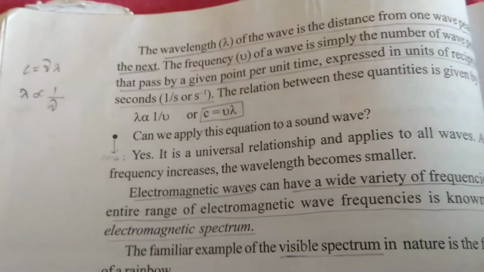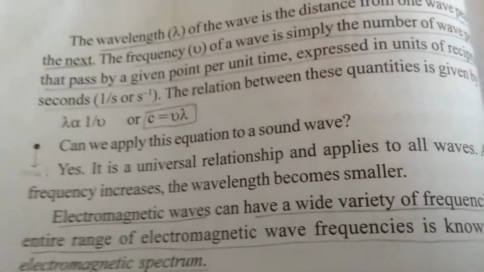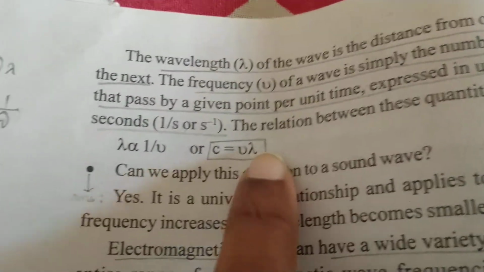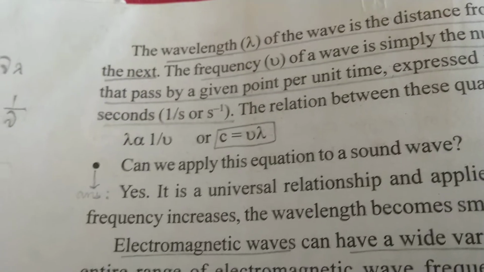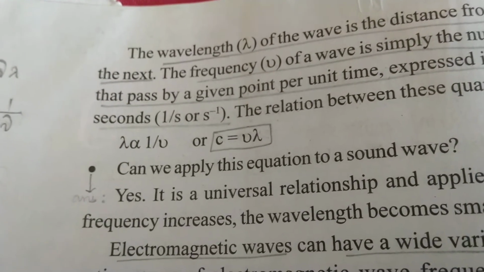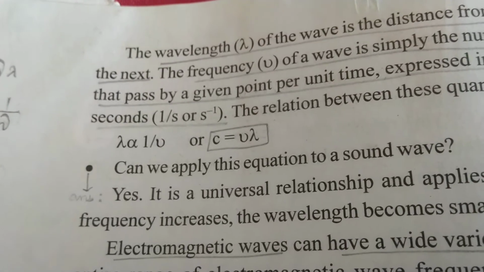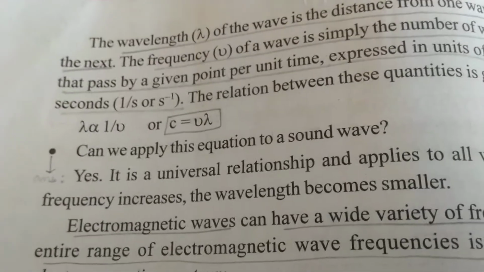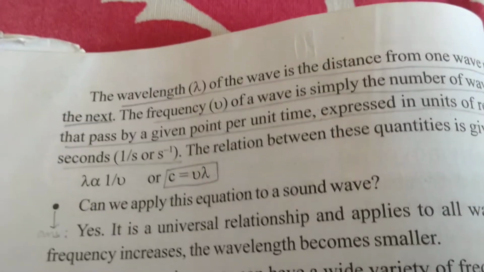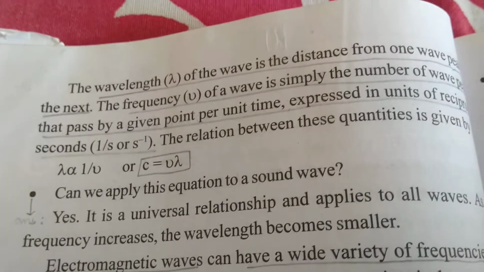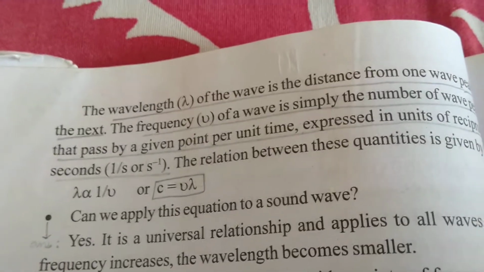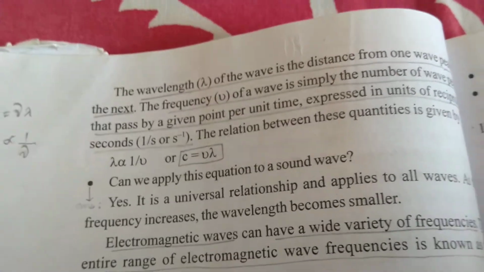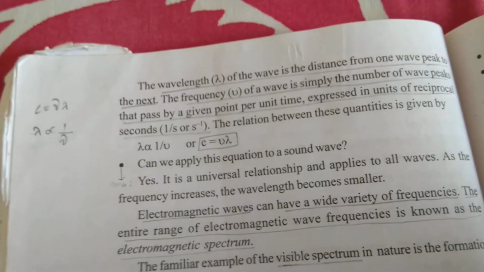Okay, so this is how you can find the relation between the velocity of the wave, c, the frequency of the wave, nu, and the wavelength of the wave, lambda. Lambda and frequency are inversely proportional to each other always, right? And c, the velocity of light, is a constant in a particular medium, and in free space or vacuum we say it is approximately 3 into 10 to the power of 8 meters per second. The point here is, this is a universal relationship. In every medium you can apply this one, right?